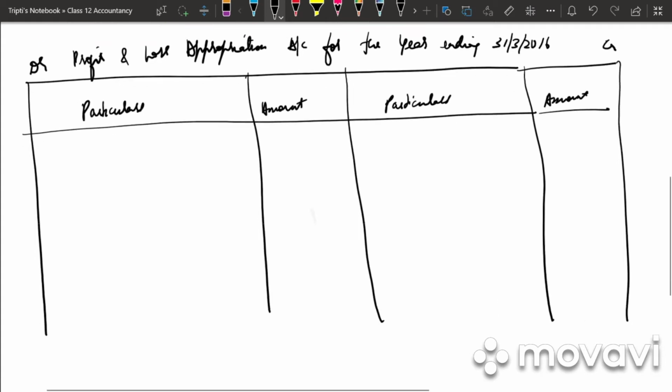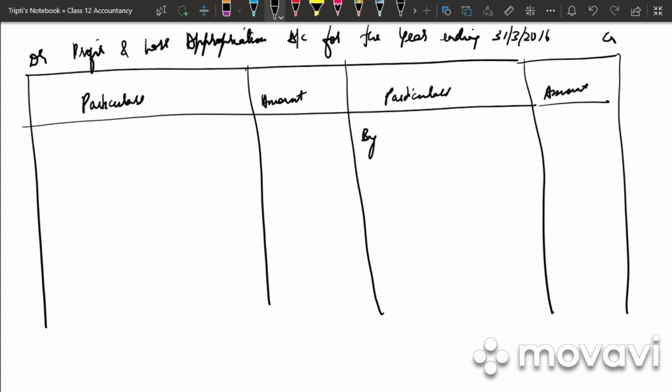So the first step is to bring down the profit. So by profit and loss account, what's the profit for 2016? It is 40,000.